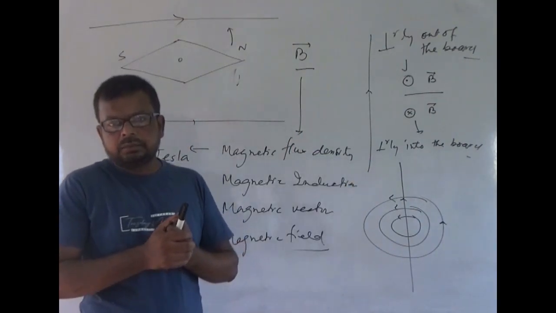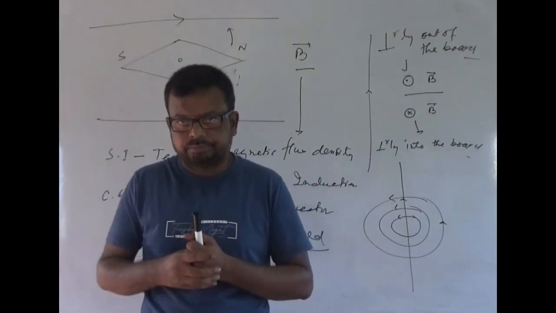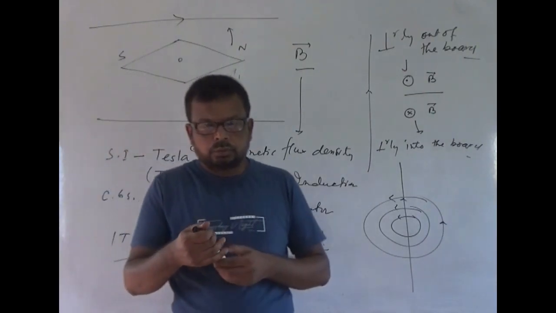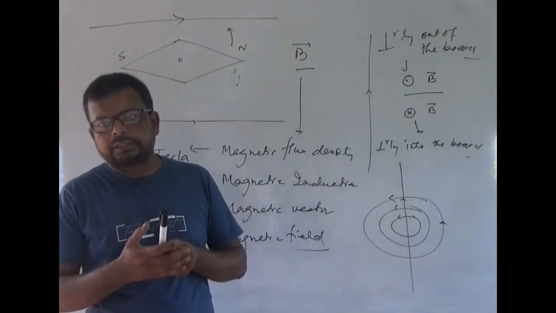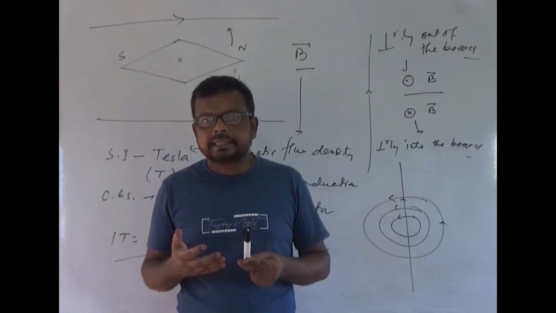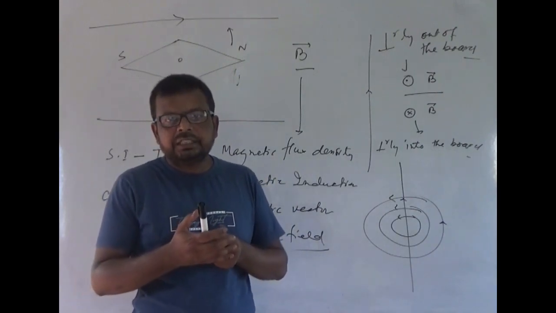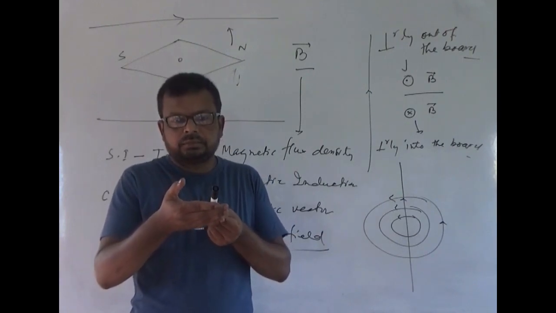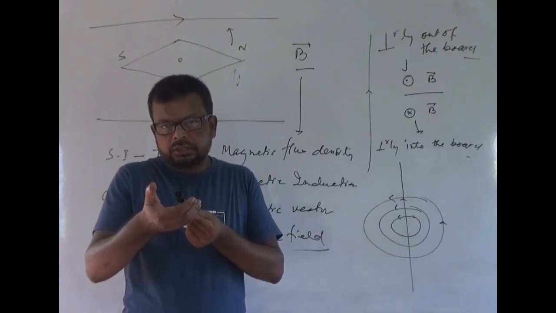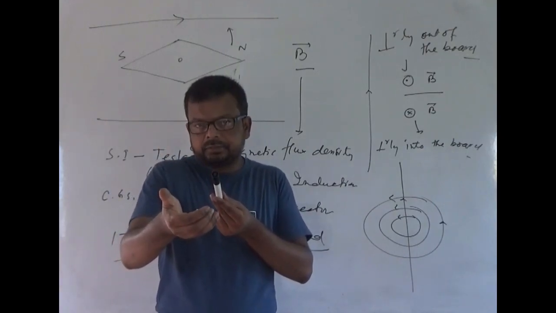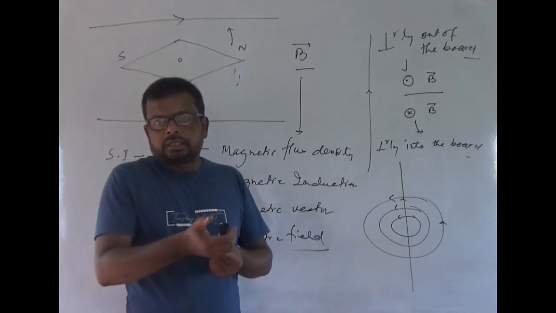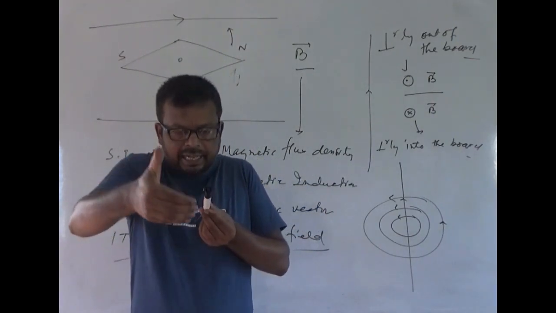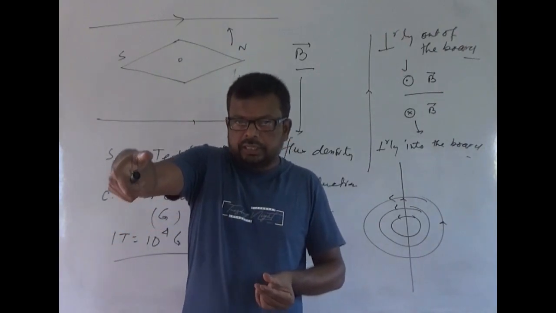The second rule is called the thumb rule, or rather, the right hand thumb rule. What is the rule? If a conductor carrying current is imagined to be held in the right hand, such that the thumb points in the direction of the current, then I have to hold this like this.